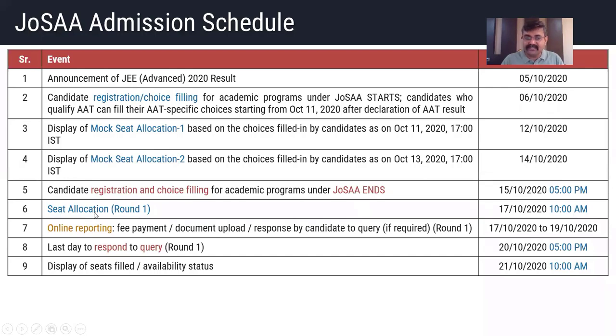So seat allocation which is allocated to you for the round 1 will be displayed on 17th October 10 a.m.